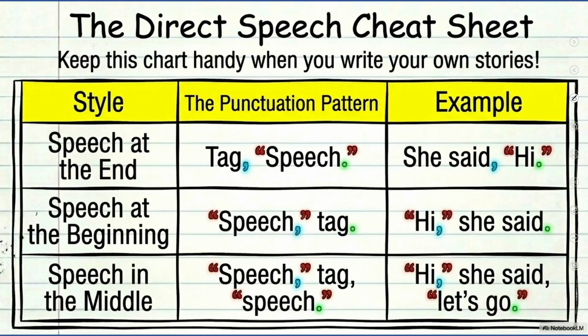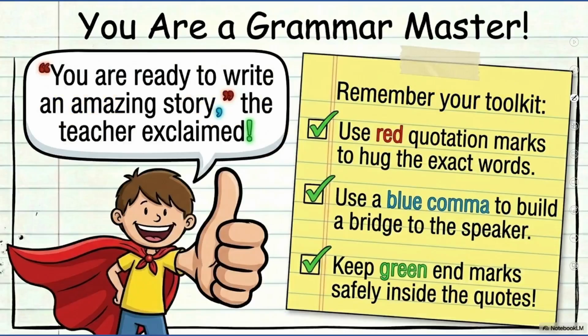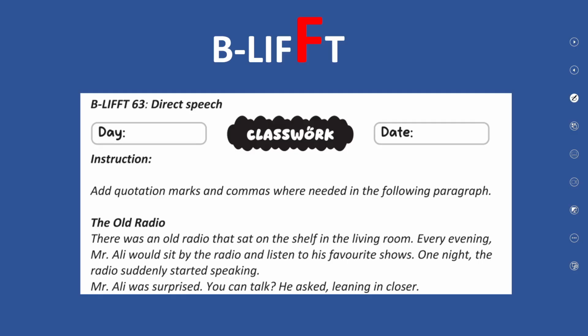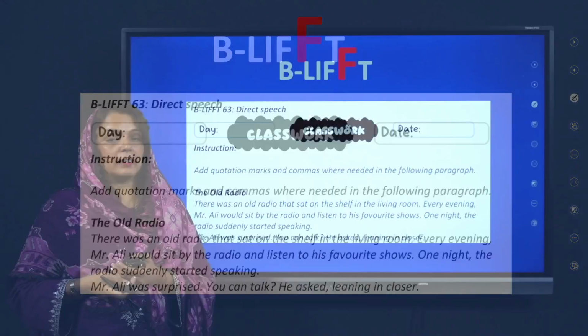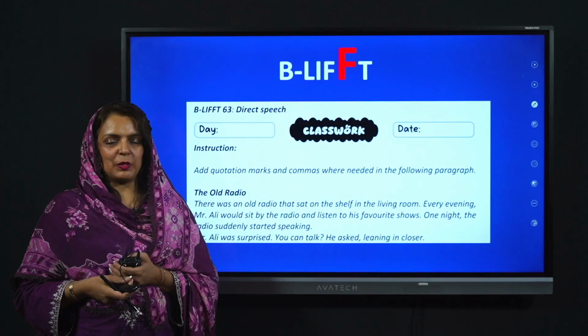So we have learned that there should be inverted commas before the start and end of the speech, and we have to use a comma in between that and use appropriate ending remarks according to the desire of the sentence. So I hope that you have learned well, and this is the exercise. You have to do it in the class with the help of your teacher.